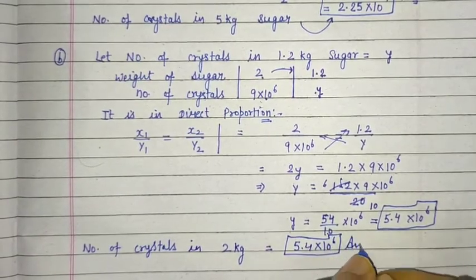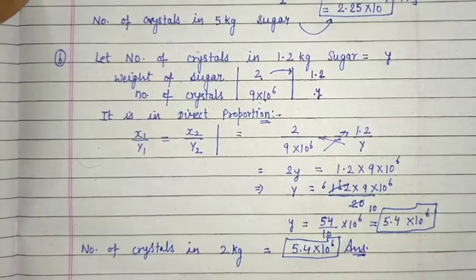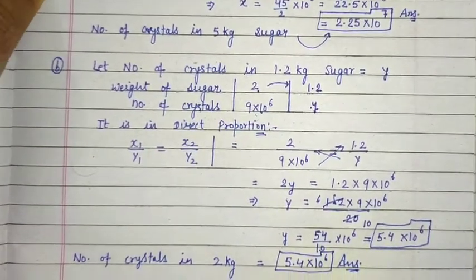This is your answer. Okay, now move to the question number 8.